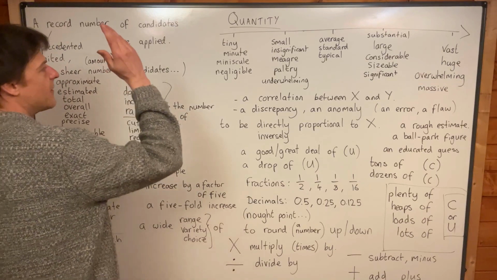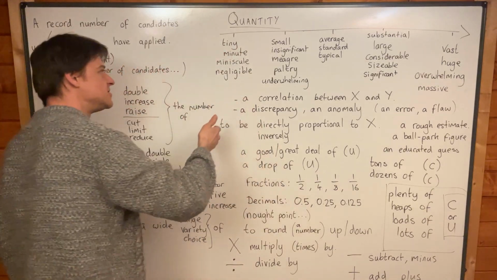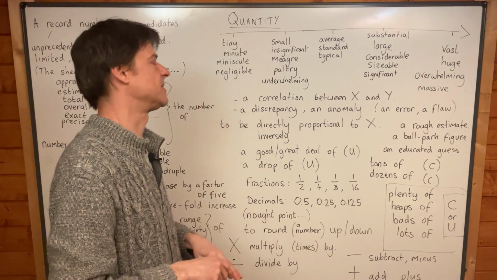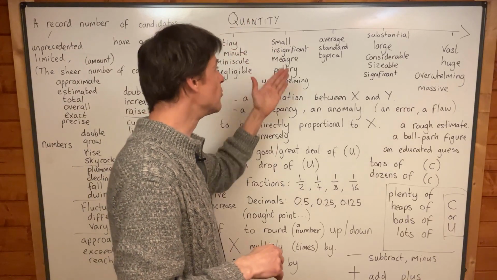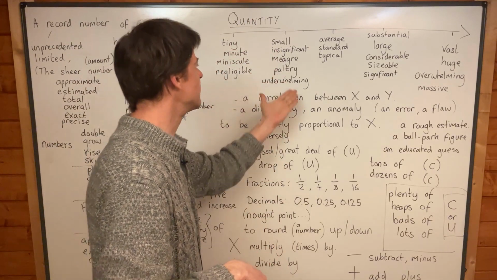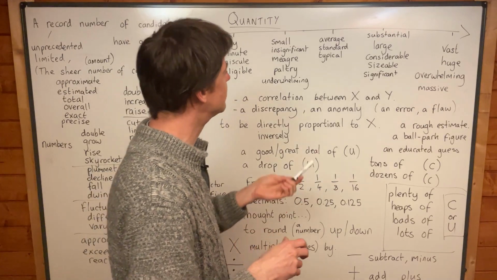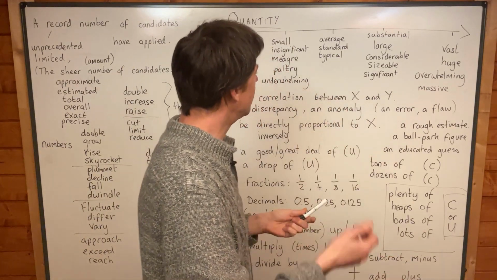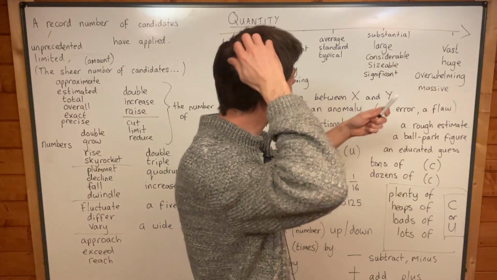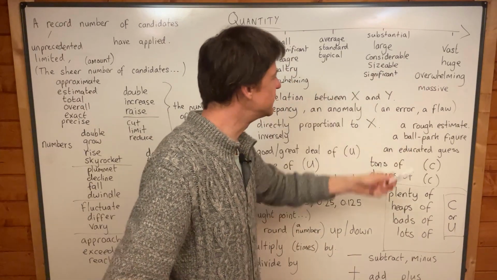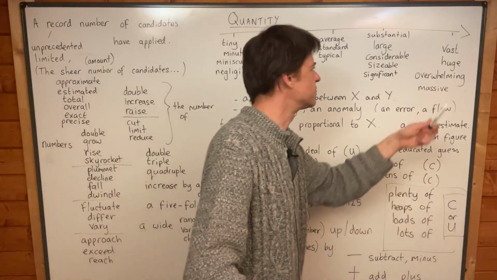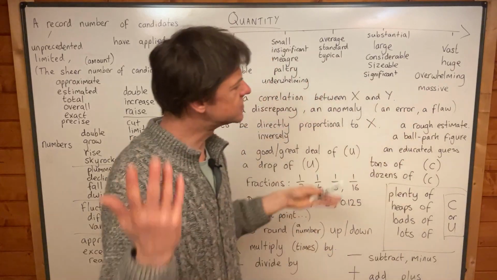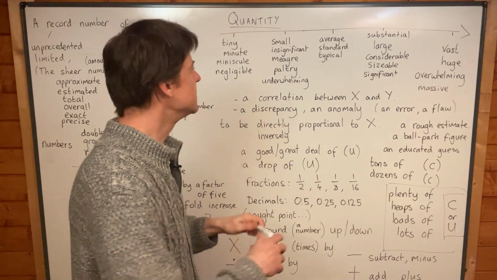But you can talk about a tiny amount of, a minute amount of, a negligible amount of, or a small number of, an insignificant number of, an underwhelming number of, an average number of, a substantial number of, a large number of, a considerable number of, a significant number of, a vast amount of, or a vast number of.